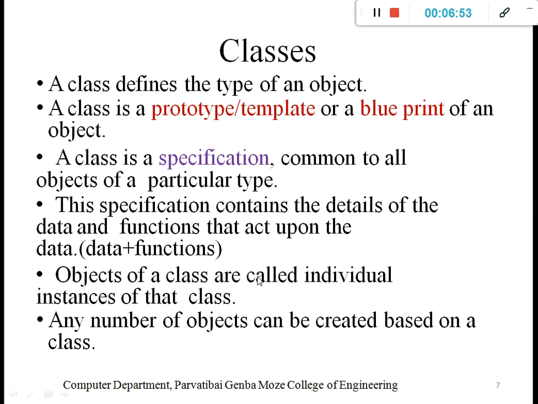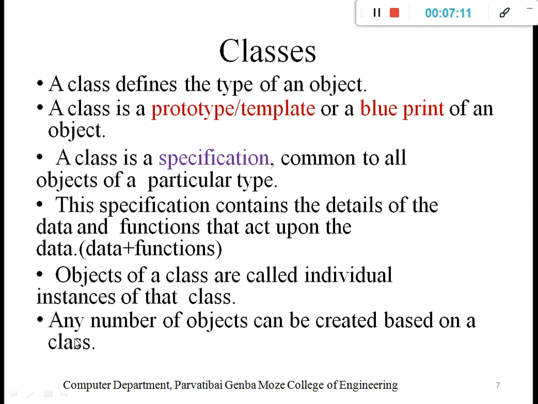Objects of a class are called individual instances of that class. Each object of a class is an individual instance. My car is an individual instance of the car class. That is simply an example of an object, right?